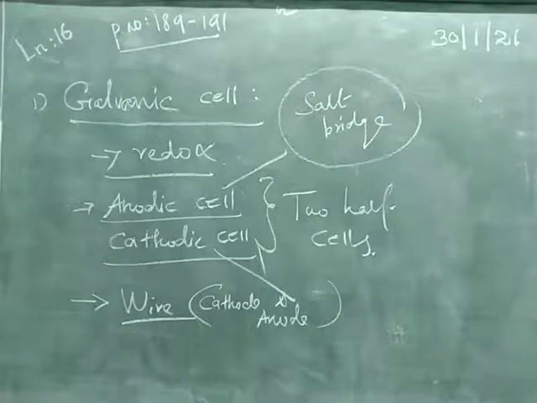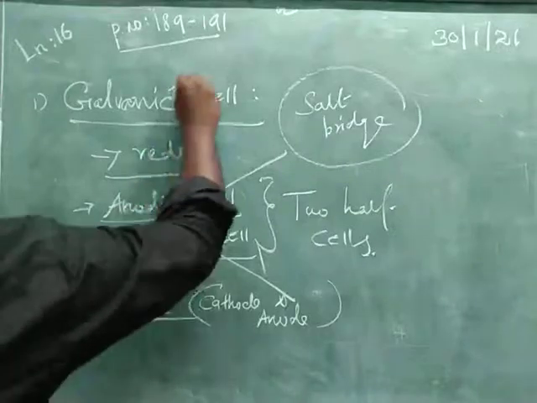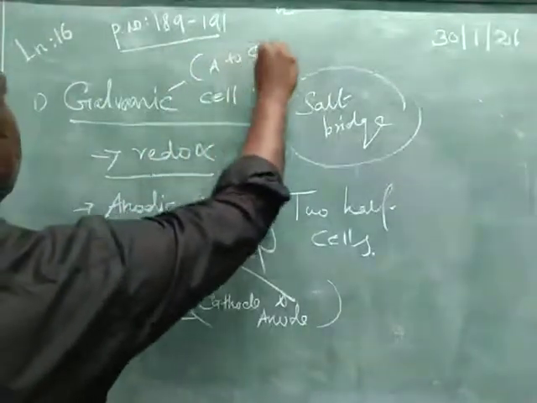Next, how does a galvanic cell produce electricity? At the anode, oxidation takes place, that means electrons are released. At the cathode, electrons are accepted, that means gain of electrons, so reduction happens. The electrons are attracted by the cathode and hence flow from anode to cathode.